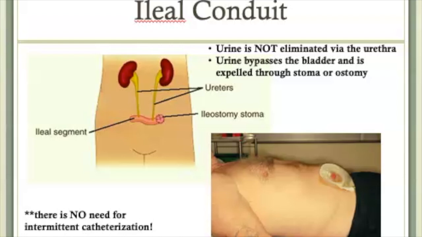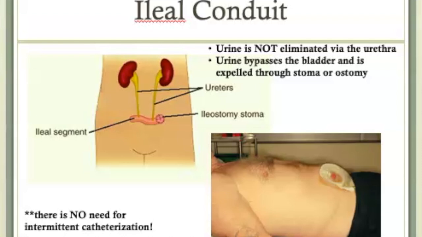As urine is produced, it continuously drains into the bag. This bag is emptied regularly via a port at the bottom of the bag. The bag is usually only changed every 7 days or so. Because the small bowel produces a lot of mucus to help move stool through the bowel, the urine that drains into the urostomy bag may have a bit of mucus in it. So don't be alarmed if you see this when caring for a client with an ileostomy.